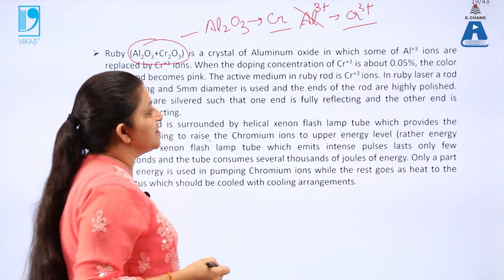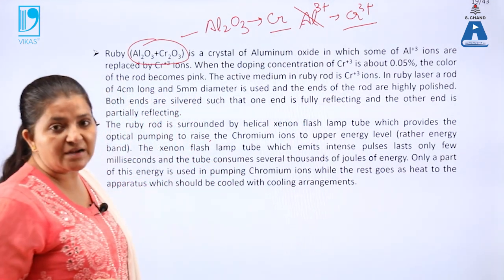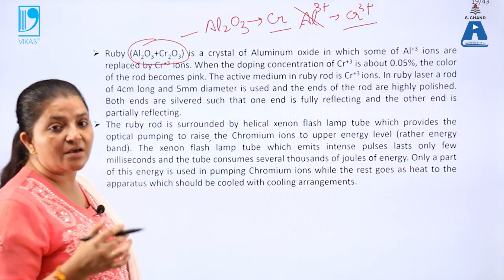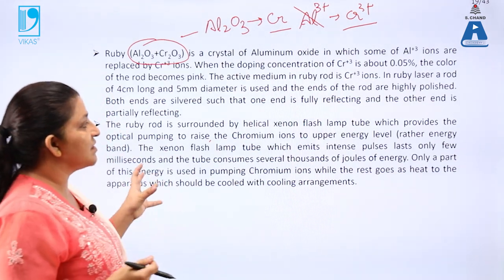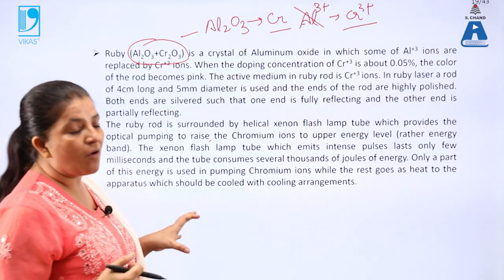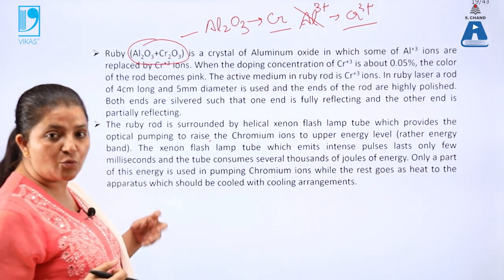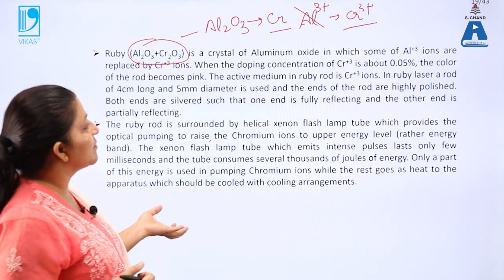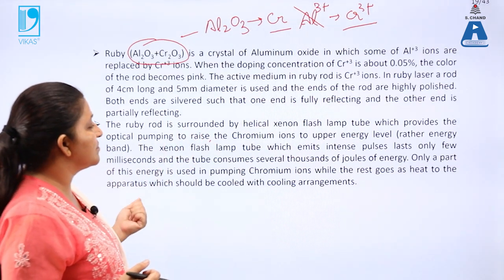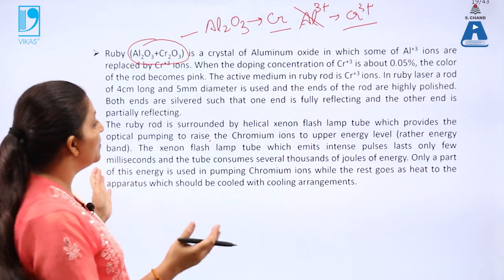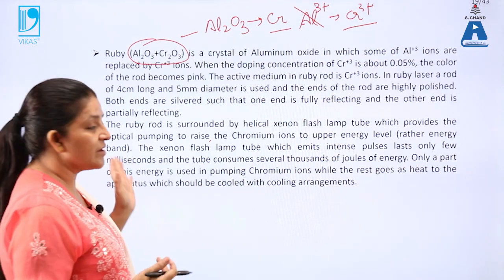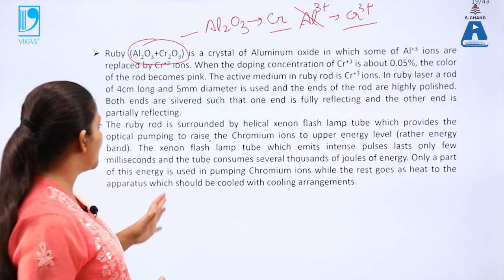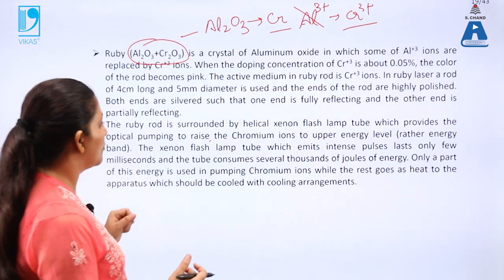Only 0.05% of the atoms are replaced, in order to make the crystal pink, because in a solid state laser we want the crystal to be visible to us. So that's why some of the aluminium atoms are replaced with chromium atoms. And at the ends, mirrors are taken: one mirror is highly polished and the second one is partially polished. So these mirrors are taken over here.